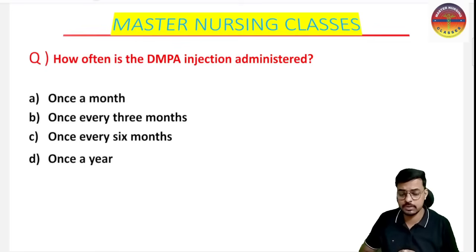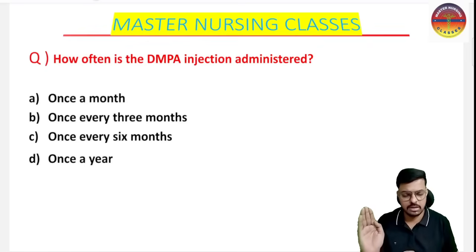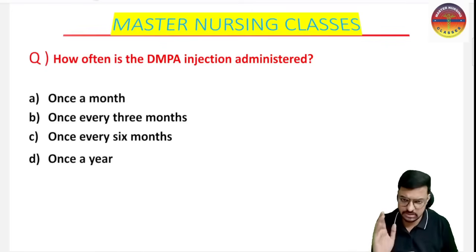Don't get confused between Centchroman and DMPA. Centchroman, Saheli or Chhaya: for the first 3 months, we give it twice a week. After the 3 months, we give it once a week. That is Centchroman, or Chhaya or Saheli.